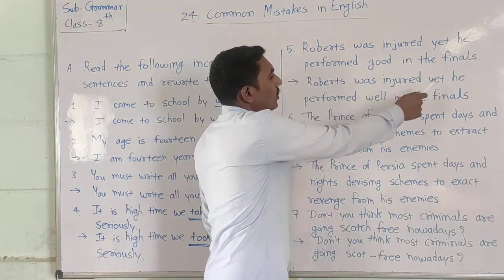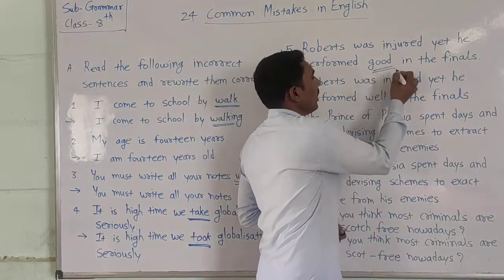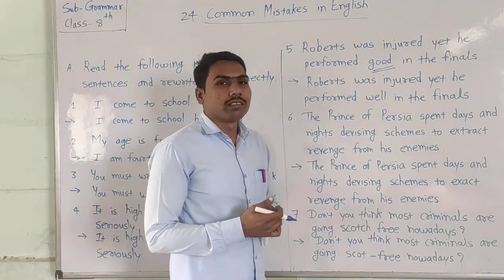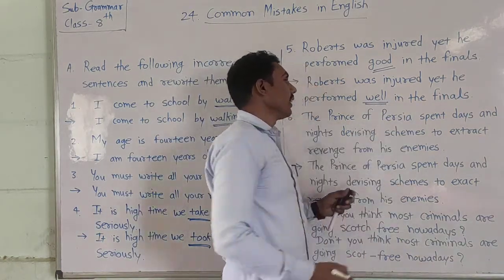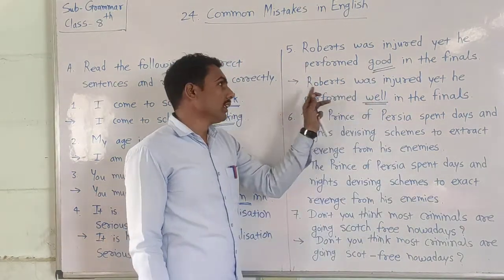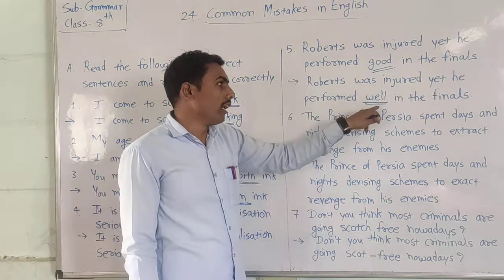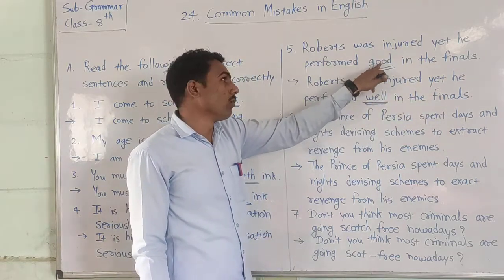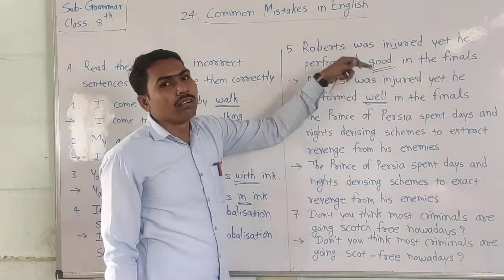Robert was injured yet he performed well. In the place of good, do you know good? Good or goods carrier, you have heard about that. Now in the place of good we use well. Are you getting that? Robert was injured yet he performed well. In the place of good we use well. That is the correct word and that is the mistake.